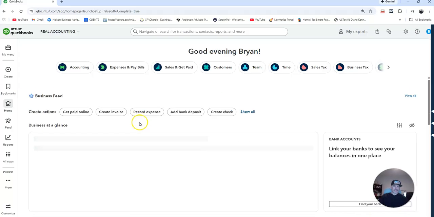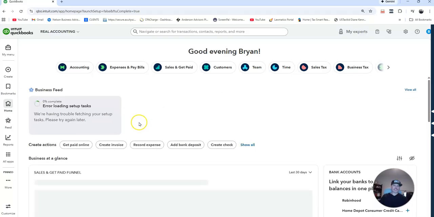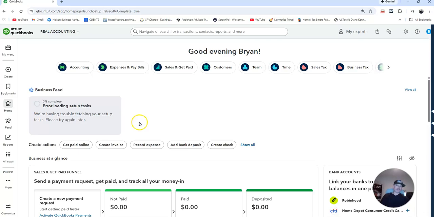And one thing that you're going to notice as you start to use QuickBooks Online is they're always changing the interface, always trying to make it more advanced, better. But typically, what you're going to be doing is working off of the left hand, these different apps over here.